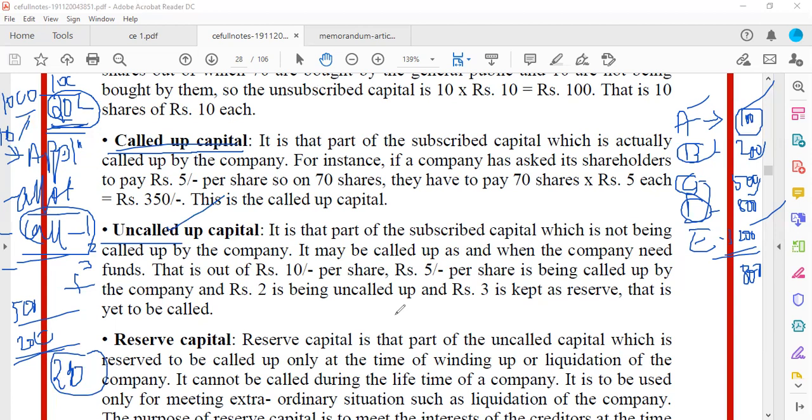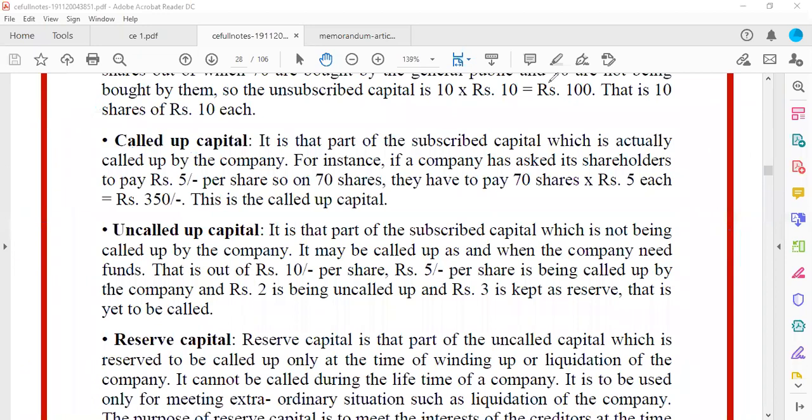After another 10 years, I will start a new project. At that time I require money, and I will call. So that 290 will be your uncalled up capital. Understood called up and uncalled up? Any doubts? No doubts, ma'am. Okay.